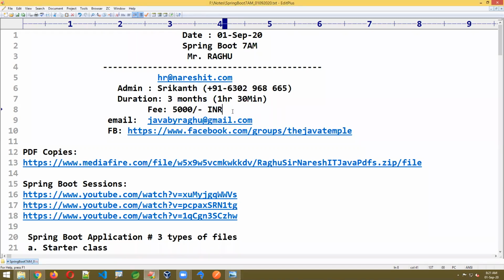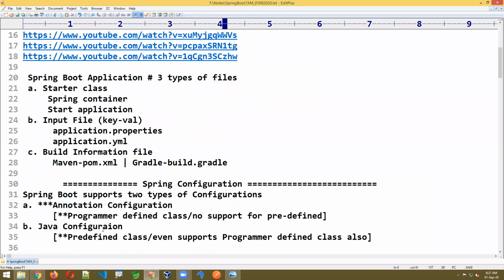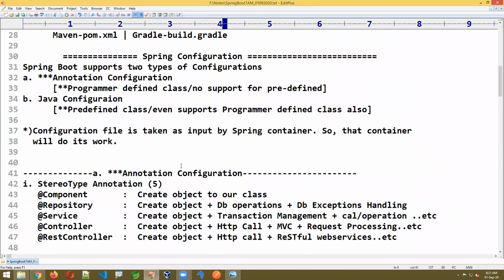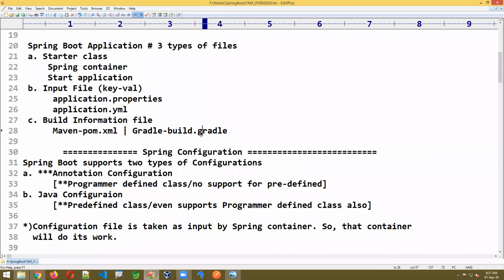So the continuation we will see in tomorrow's class. Not only this, we have so many annotations to see, like scope, configuration, and all. One by one, we are going to see.